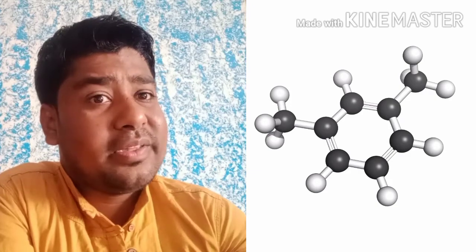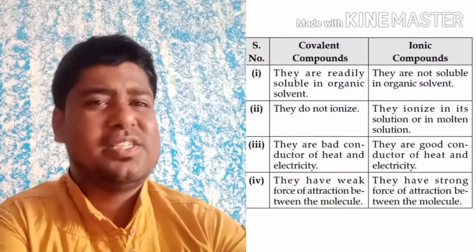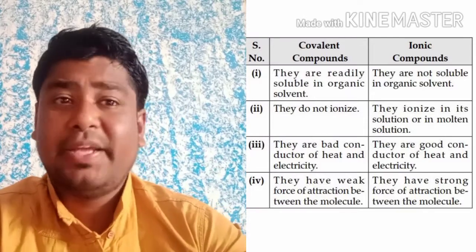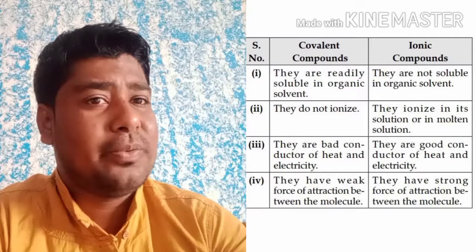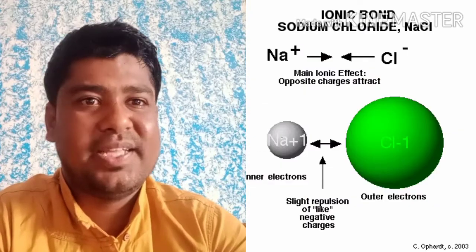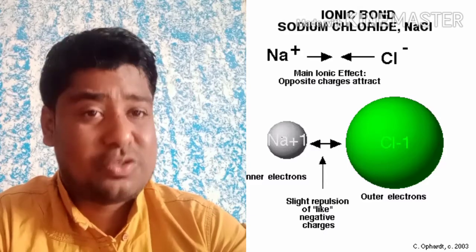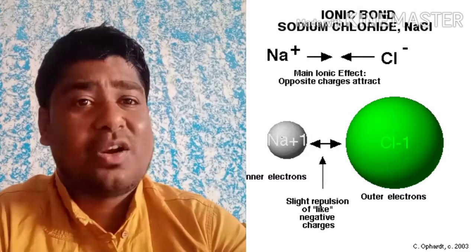So the first thing here is the properties of covalent compounds. How are these covalent compounds actually? We can compare them with ionic compounds. Ionic compounds, we call them salts. They are formed by donation as well as acceptance of electrons, losing and gaining of electrons. They are called salts.